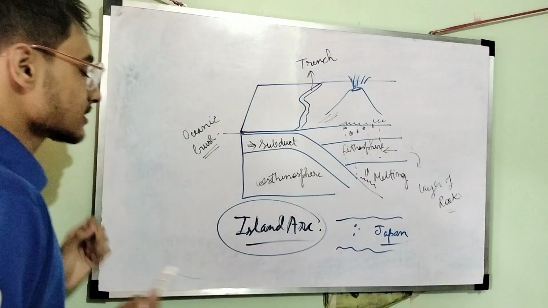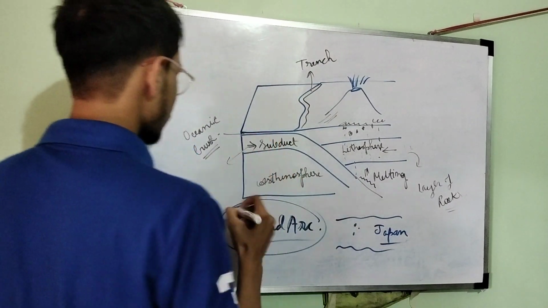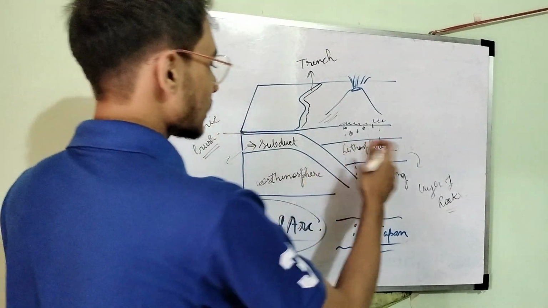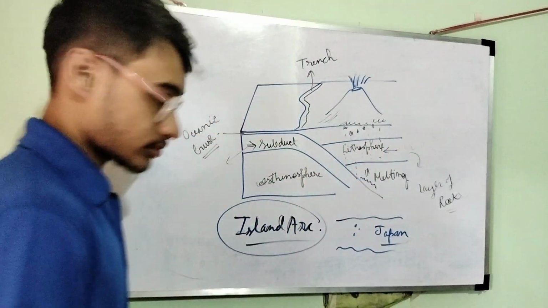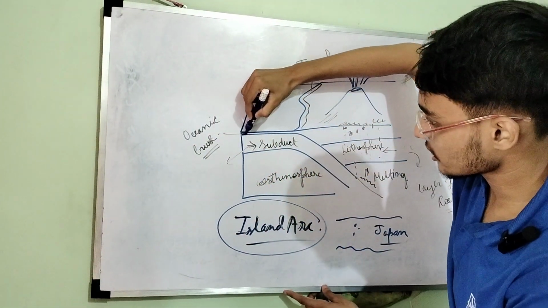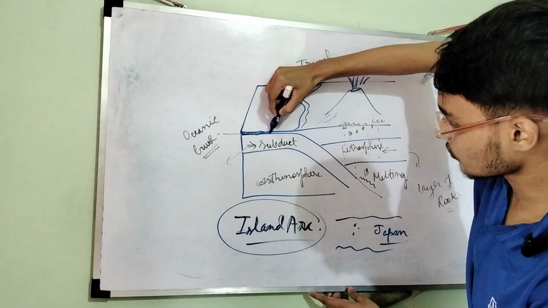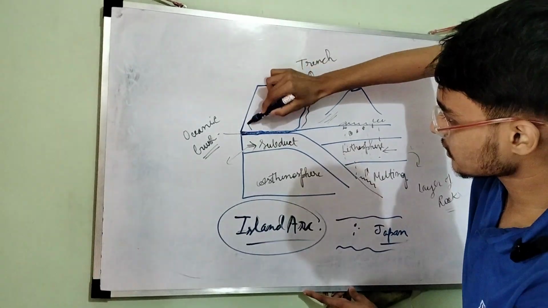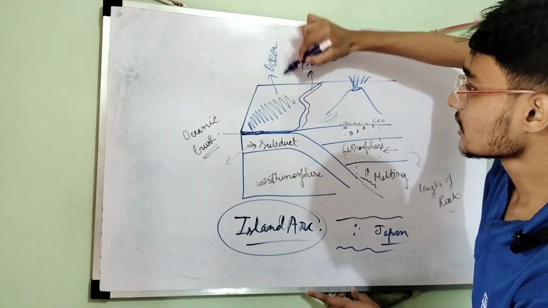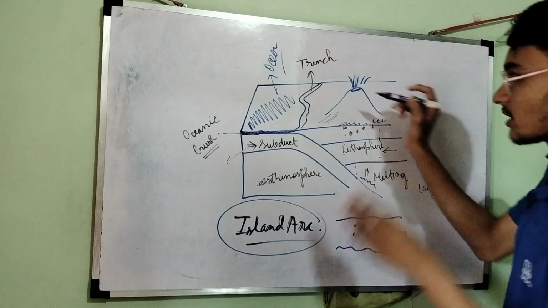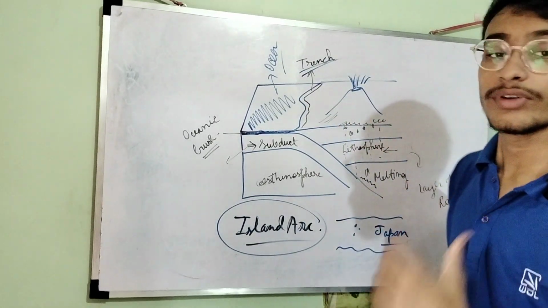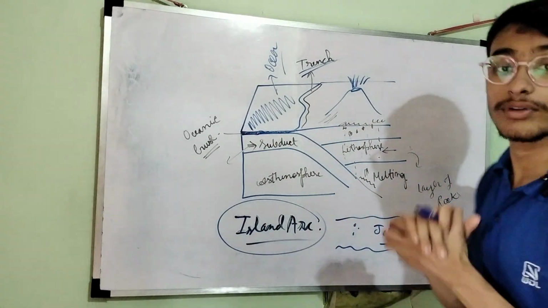Now subduction. What is subduction? Subduction is the process by which a heavier plate submerges beneath a lighter plate. Let me explain. This is the lithosphere, this portion is the oceanic crust, and this is the ocean. What is this? This is the trench. Now how is it possible that within an ocean all these things are formed? That is what we will be learning.